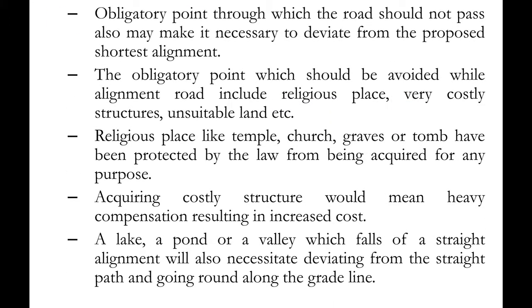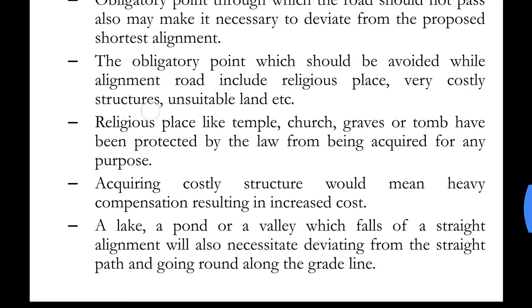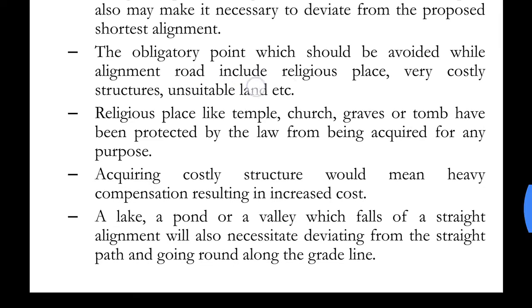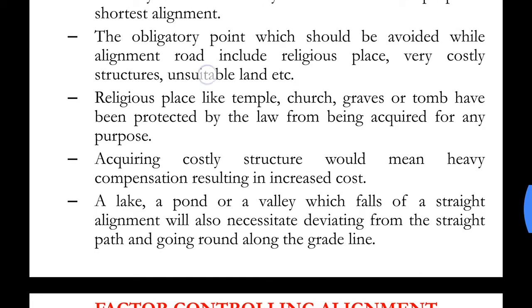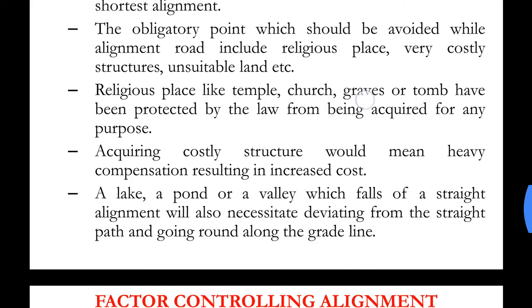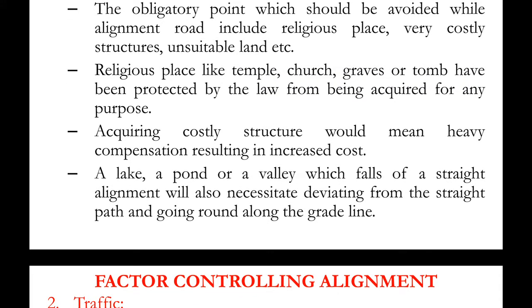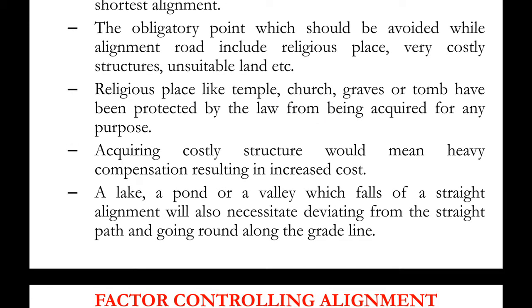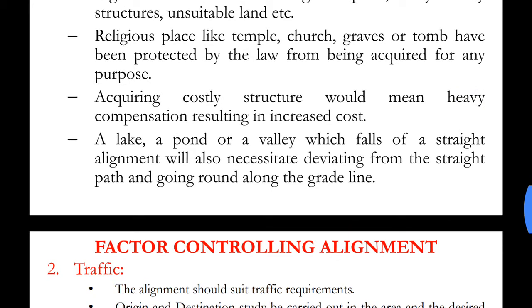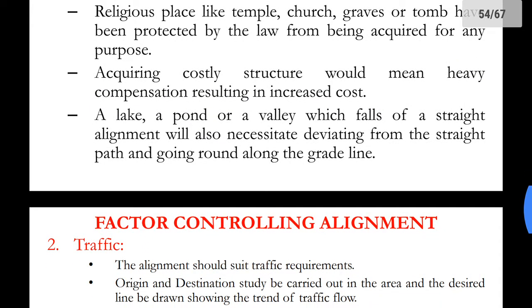The second thing is very costly structures, and unsuitable land. If that land is not suitable for road construction, it would be better that we avoid any type of construction in that land and deviate a little bit from a straight alignment path. Religious places like temple, church, graves or tomb have been protected by the law from being acquired for any purpose. Acquiring a costly structure would mean heavy compensation resulting in increased cost.